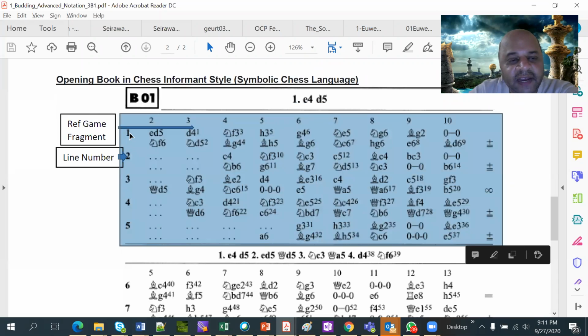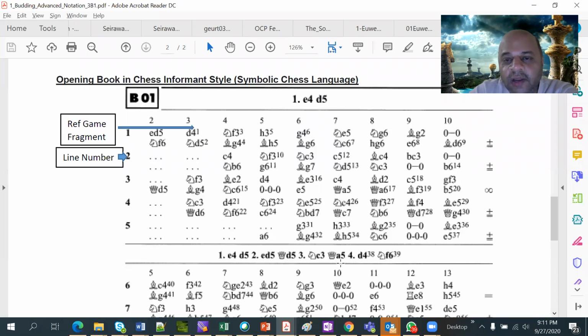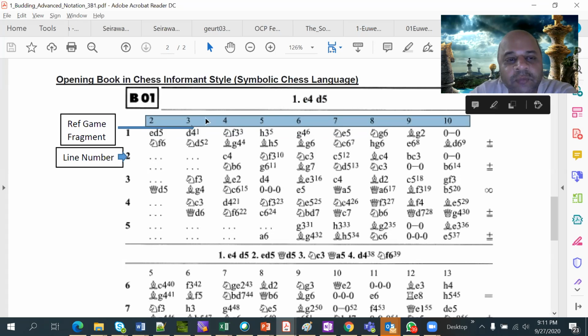What do you see here? There are rows and there are columns. The columns refer to the move number. Wherever the title ends, the column labels will start after that. So this is the first move, ending here, so the columns will start from 2, 3, 4, 5, 6, 7, 8, 9. These are the moves: what is happening on move number 2, move number 3, 4, 5, like this.